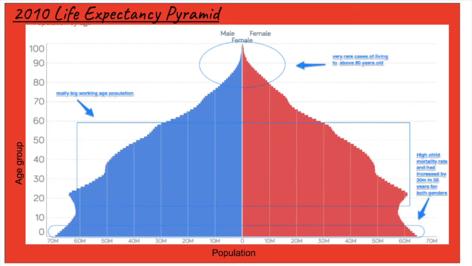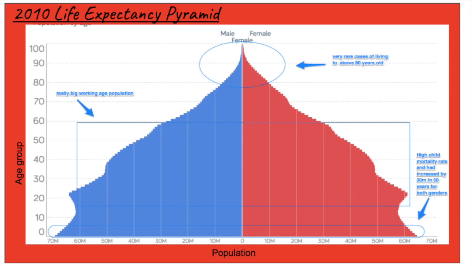In 2010, the population increased and the working age had increased way more than in the pyramid from 1960. In the pyramid, it can be seen that in just 50 years, the birth rate has increased again by 30 million. The working age population this time had expanded rapidly and had about the same number as the dependency age population. The pyramid also shows the increase in life expectancy, where people live up to 100 years of age. Although it is very rare, there is now a possibility, rather than in the 1960 pyramid, where no one lived to over 80 years old.